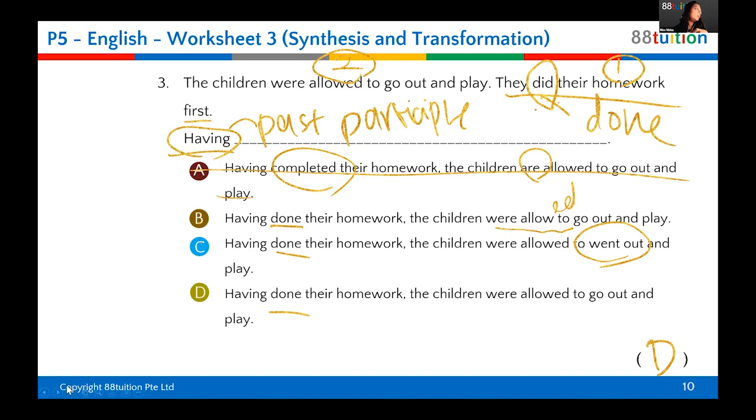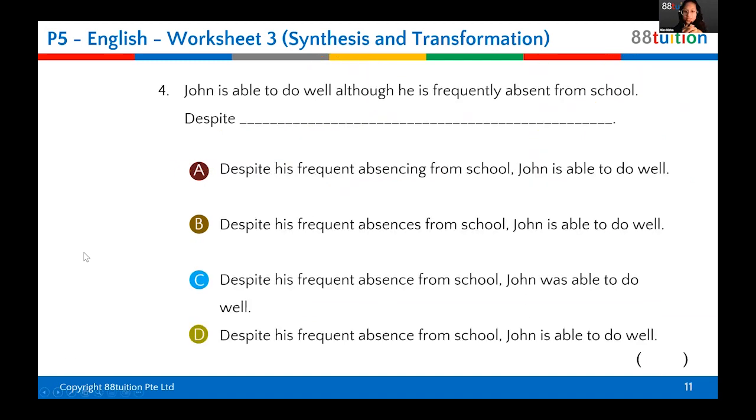Next one, number 4. What is the answer? Okay, despite. Now, despite means you are going to talk about something that's contrasting something. Despite something happened, this happened. Okay. So despite is usually followed by a noun, or a verb plus ing. Meaning singing, dancing, jumping, that kind of things. So depending on the sentence, okay, if it's either a noun or a verb.